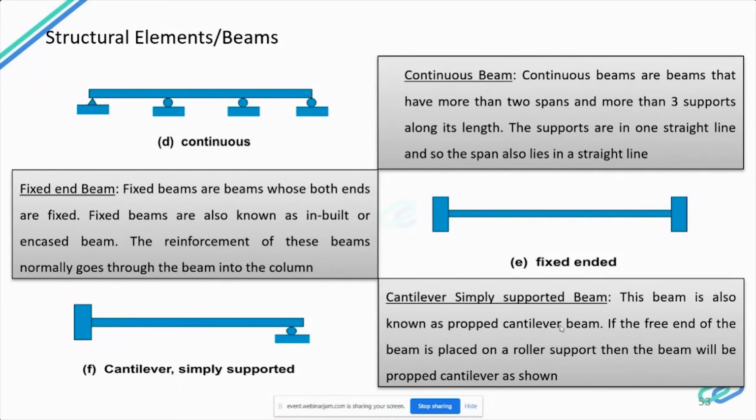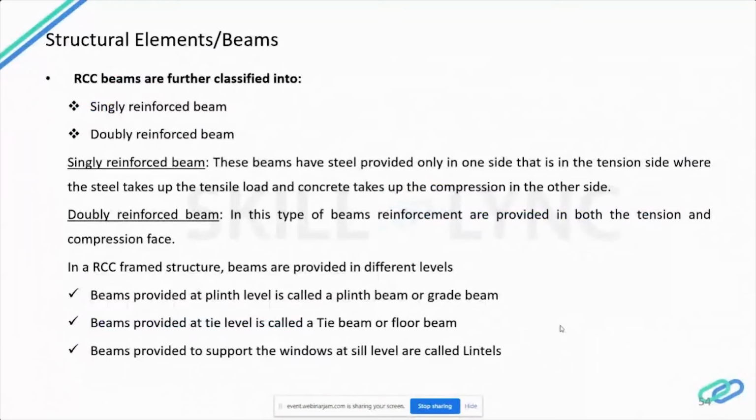So these RCC beams are further classified depending upon the reinforcement as singly reinforced beam and doubly reinforced beam. If the reinforcement is provided only on one side, that is only on the bottom side, the tension side, where the steel takes up the tensile load and the concrete takes up the compression on the other side, then it is a singly reinforced beam.